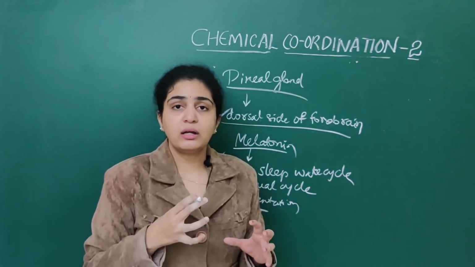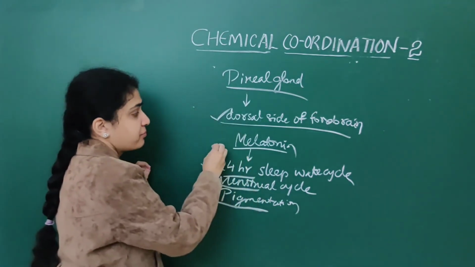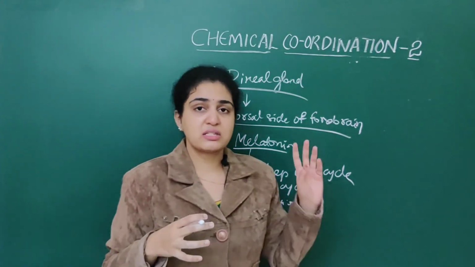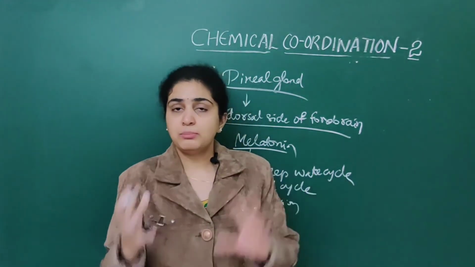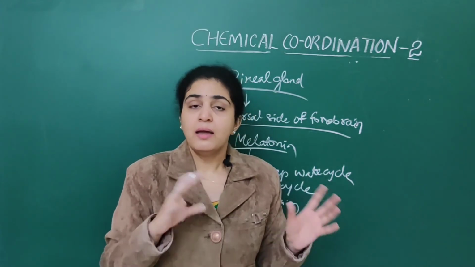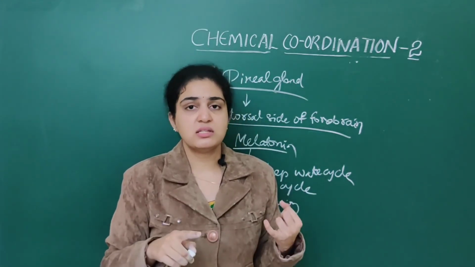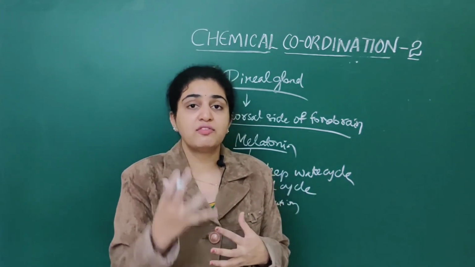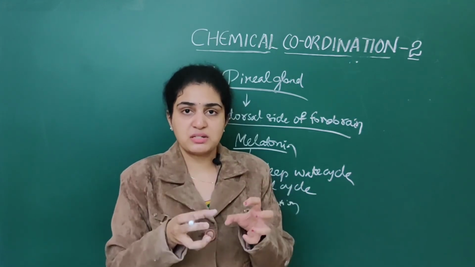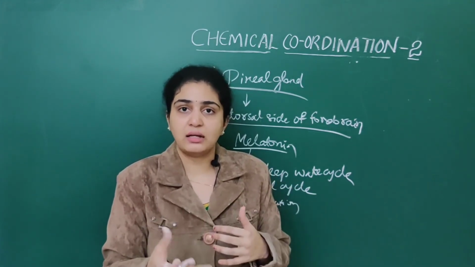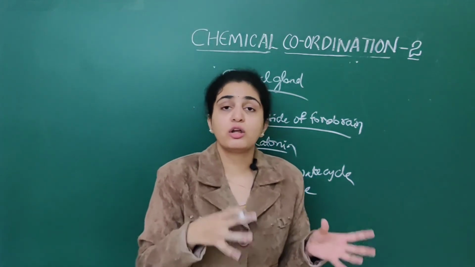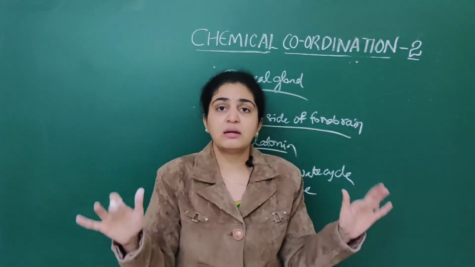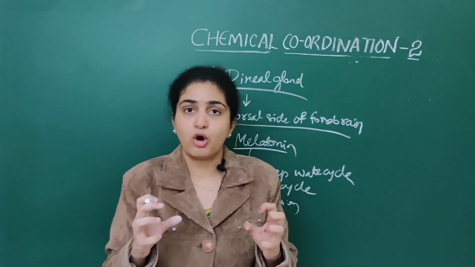So the important questions they will ask are, first, related to the pineal gland. Till now we have discussed the pituitary gland. In the pituitary gland as well as the adrenal gland, mainly they will ask about Addison's disease. Next, glucocorticoids as well as mineralocorticoids. Which substances secrete these? Glucocorticoids as well as mineralocorticoids are secreted by the adrenal cortex, not the adrenal medulla. They are secreted by the outermost layer, called the adrenal cortex.